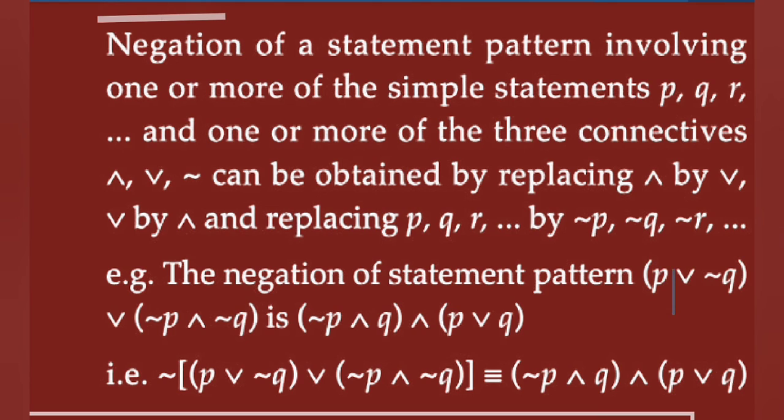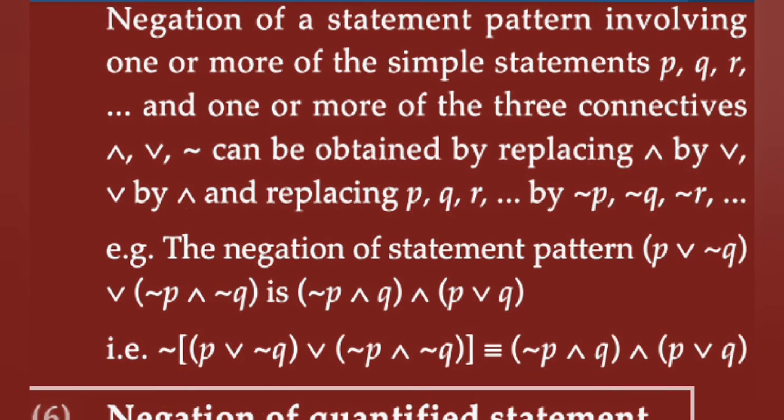If positive P, then write negation P. Remember here, that is in bracket negation of P or negation Q, or in bracket negation P and negation Q is equivalent to negation P and Q or P or Q.